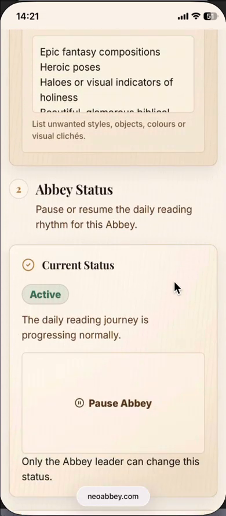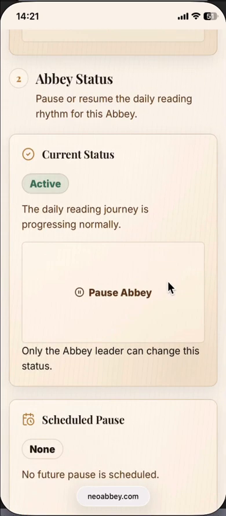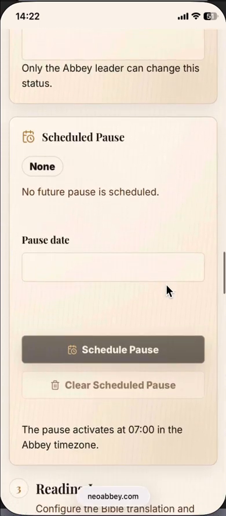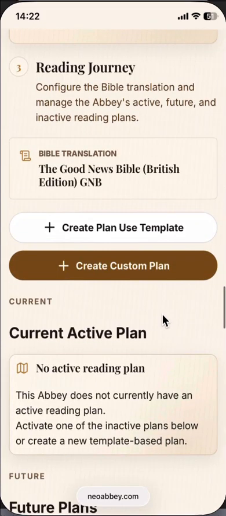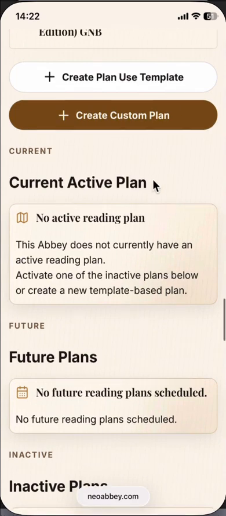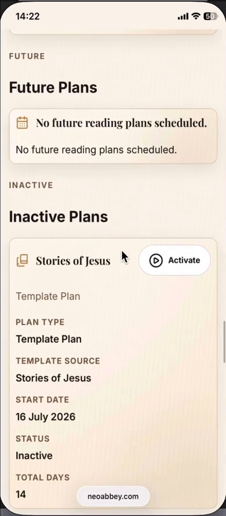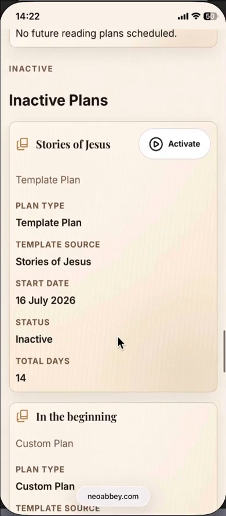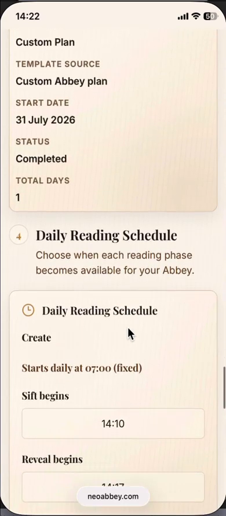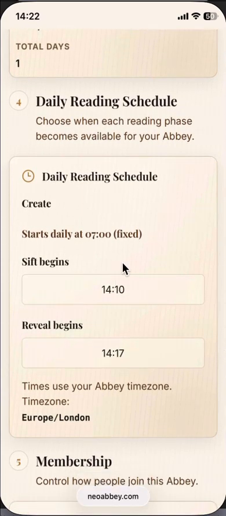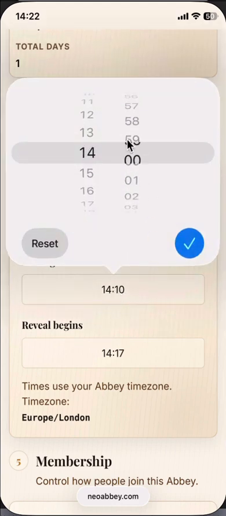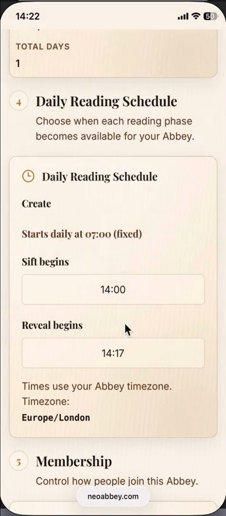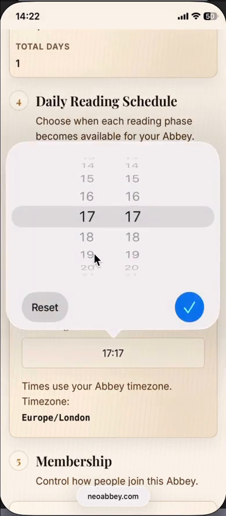We also have a status for the Abbey. We can pause or resume the daily rhythm. We can also schedule a pause, which gives us control over the journey. We can configure the plan that we use. You can create a custom plan or use one of the existing plans. There's a really great one to start with, which is the 14-day default Stories of Jesus plan. And then finally, you can set the reading schedule. For this demo, I've been setting these different times, so I will set these back to their normal times, so I don't get confused later on.